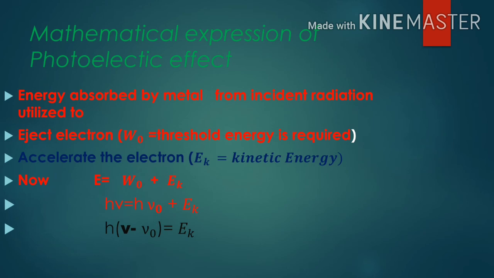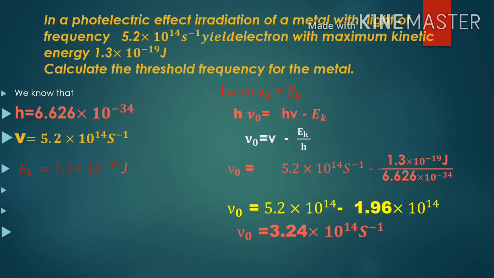Now let us see numericals on the basis of the photoelectric effect. Here the frequency of radiation is 5.2 into 10 to the power 14 per second, and the kinetic energy of the ejected electron is 1.3 into 10 to the power minus 19 joule. First, calculate the threshold frequency for the metal. We have the value of h equal to 6.626 into 10 to the power minus 34 joule second.